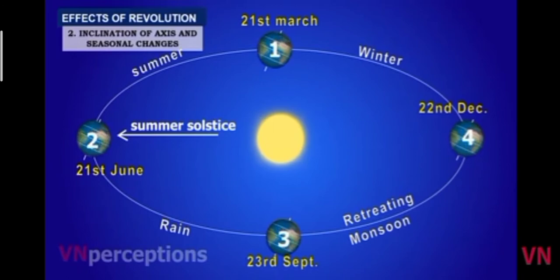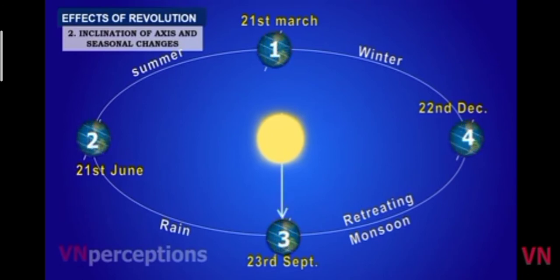As we come to the third position, once again the days and nights are equal, and in this phase, India experiences rain. When the earth comes to the third position, the entire earth has equal day and equal night.